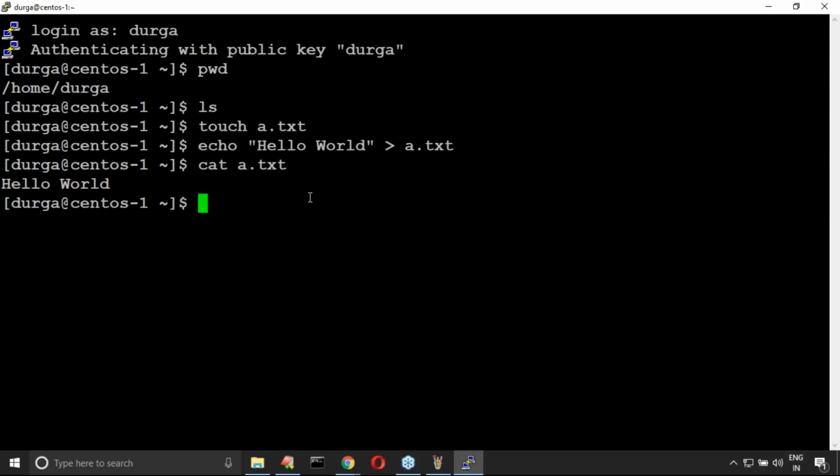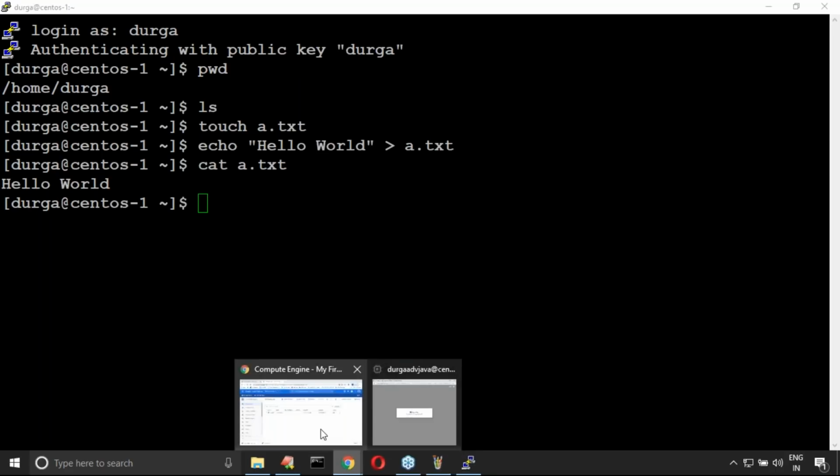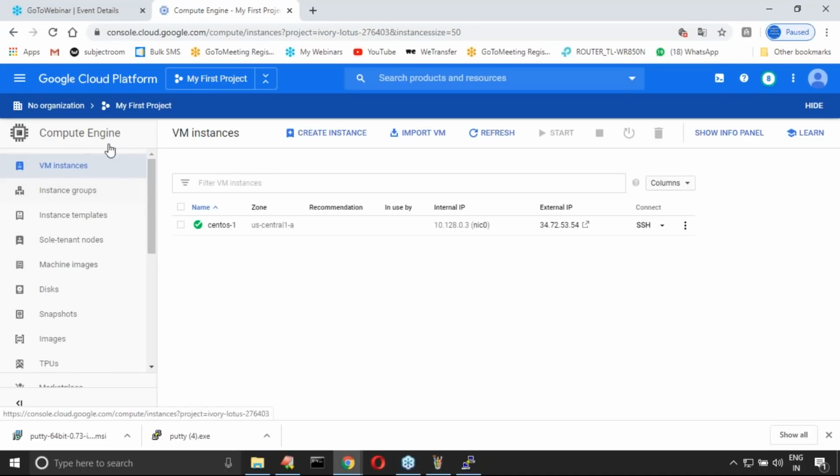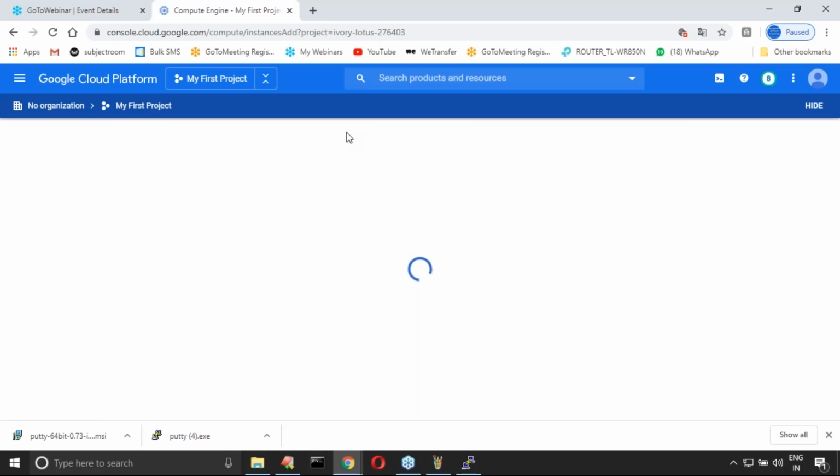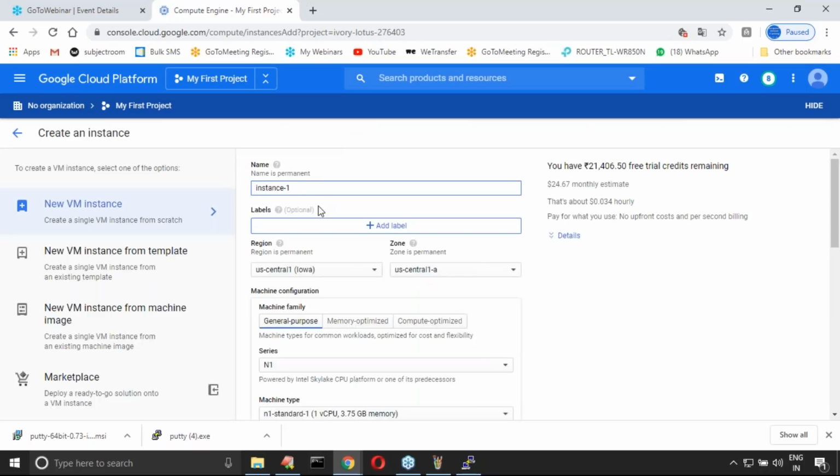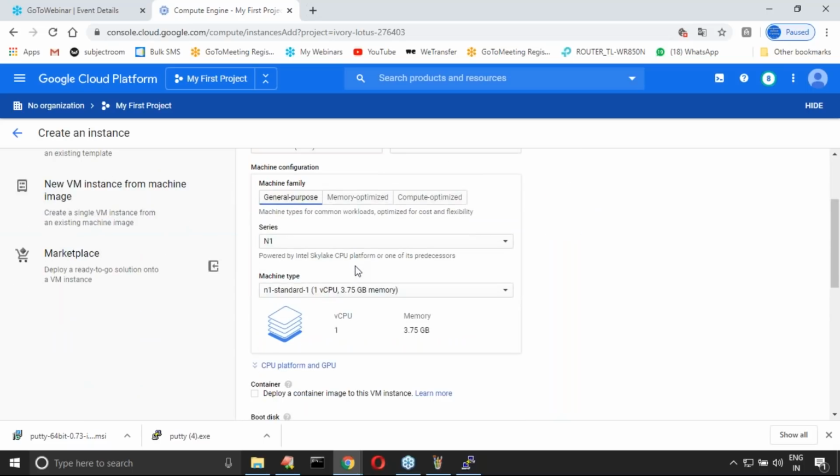I want an Ubuntu instance also on my cloud. What is the problem? Just go to the virtual machine. Go to Compute Engine, VM instances, create new instance. You want Ubuntu.